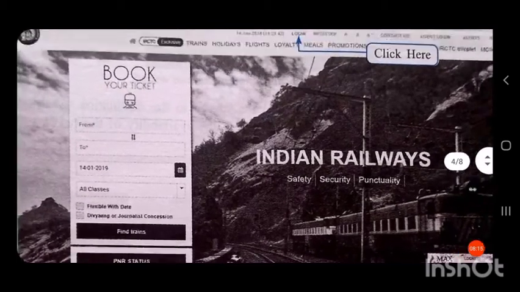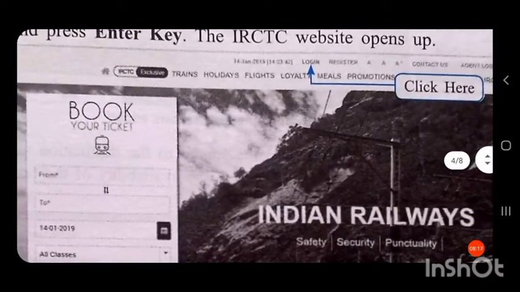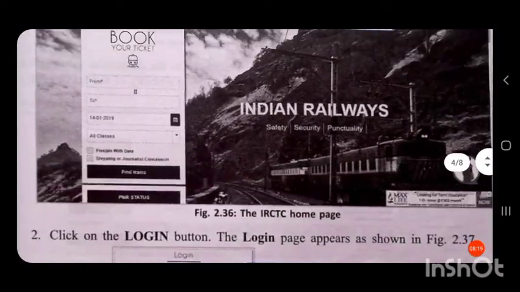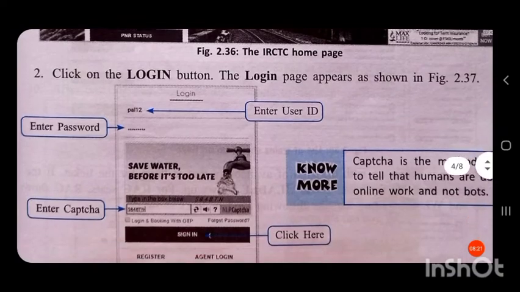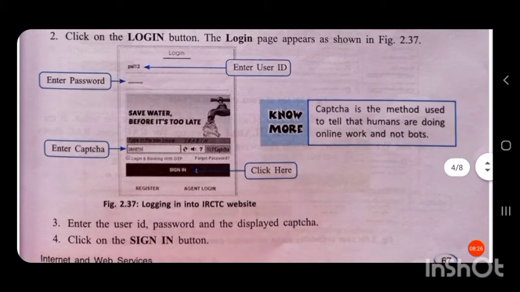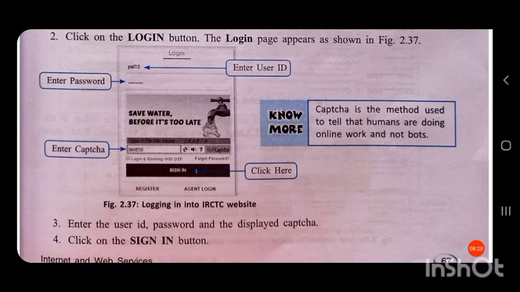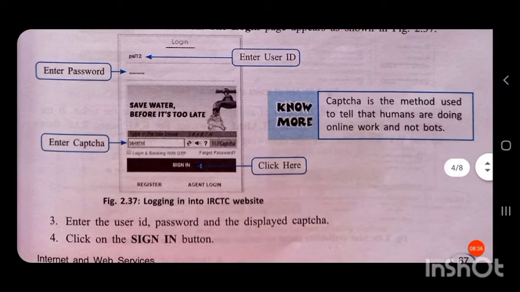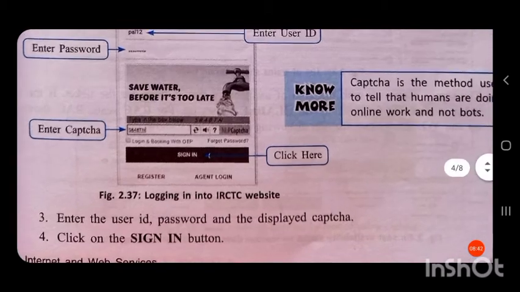Click on the login button. You can see a login button. Click on it, then the login page will appear as shown here. There you have to enter your user ID and password. Then you have to enter the CAPTCHA. CAPTCHA is a method used to tell that humans are doing online work and not robots.